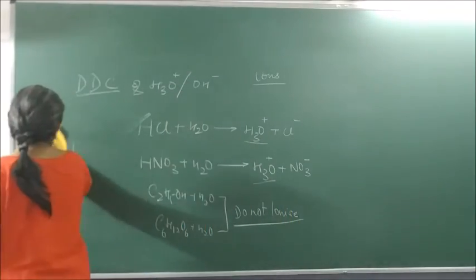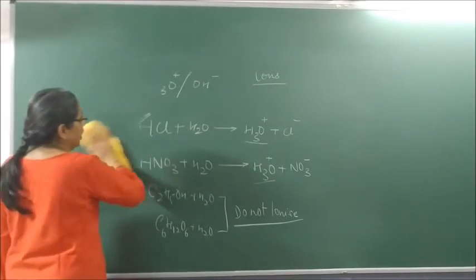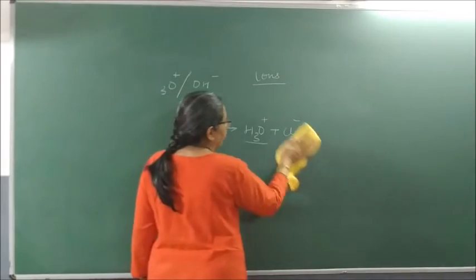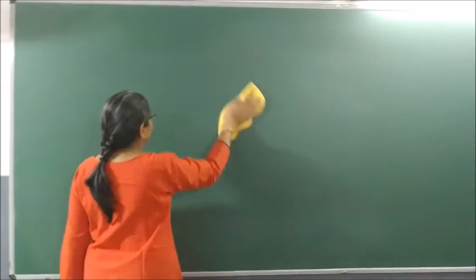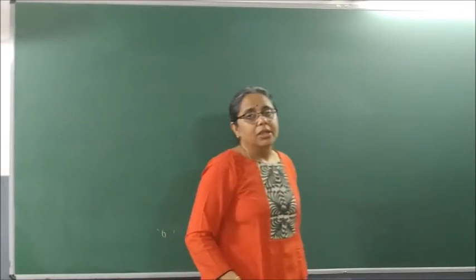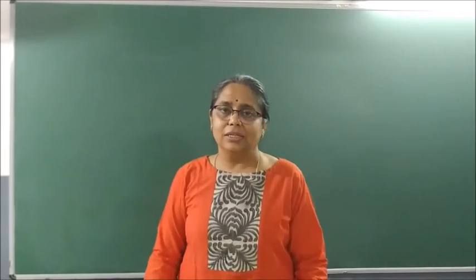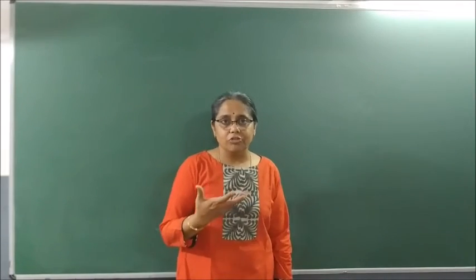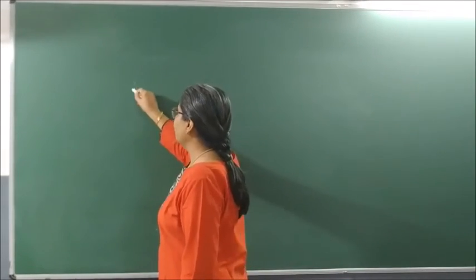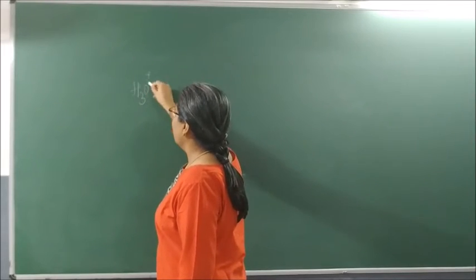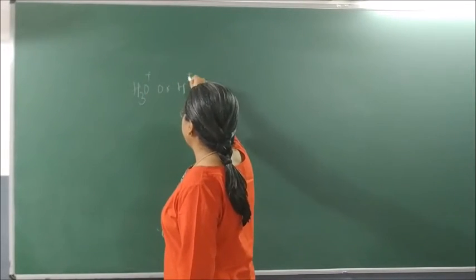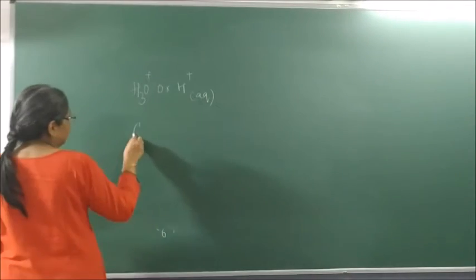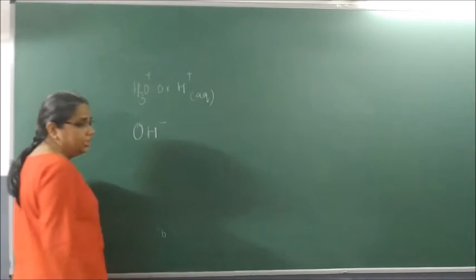Okay, this is a very important part of this chapter, and we have to study something which is called the pH of the solution. What does pH mean and what exactly are we to study? We say some acids are strong and some acids are weak. We say some acids are strong because they contain more of what ions? H3O+ or H+ ions, H+ aqueous ions. Some bases are strong because they contain more OH- ions.